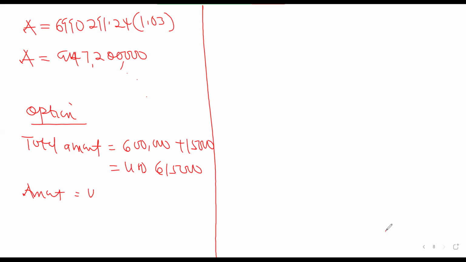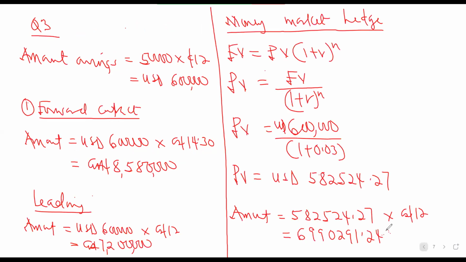You now use the 615,000 USD multiplied by the spot rate of 12. What are we having? 7,380,000.